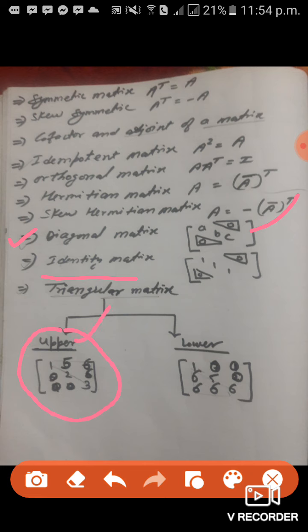Number first, upper triangular matrix. Number second, lower triangular matrix. Now come to the upper triangular matrix. A matrix whose elements below the diagonal are 0 is called an upper triangular matrix. In a lower triangular matrix, the elements above the diagonal are 0.